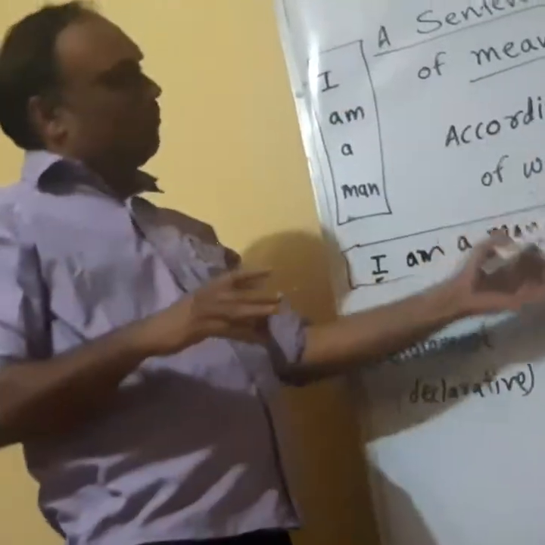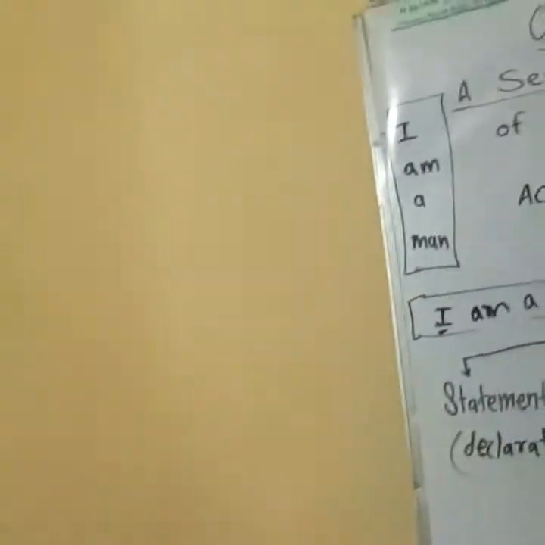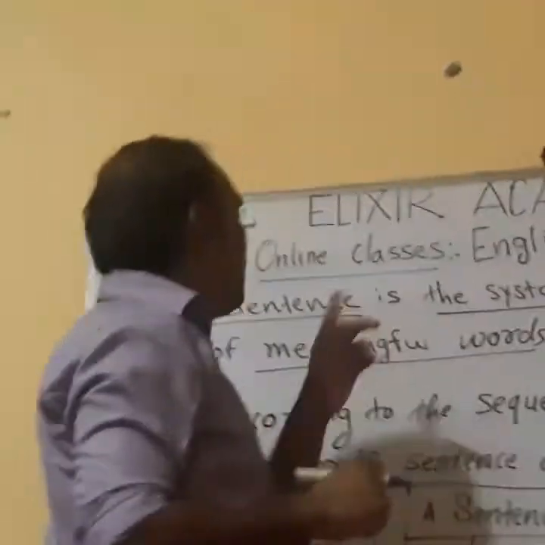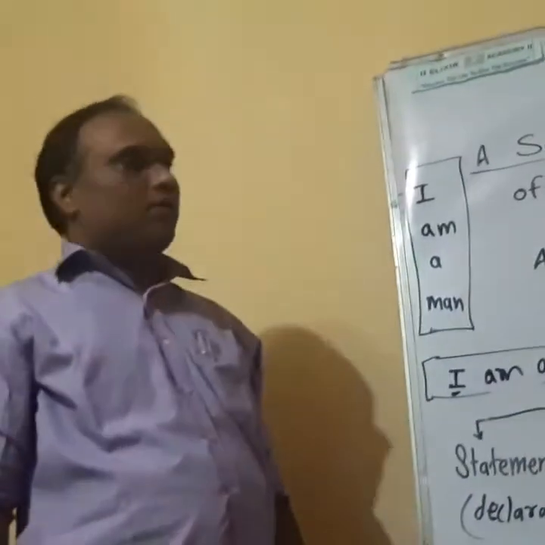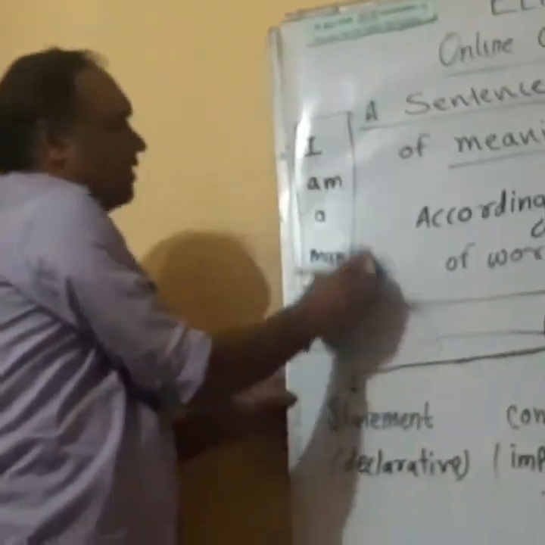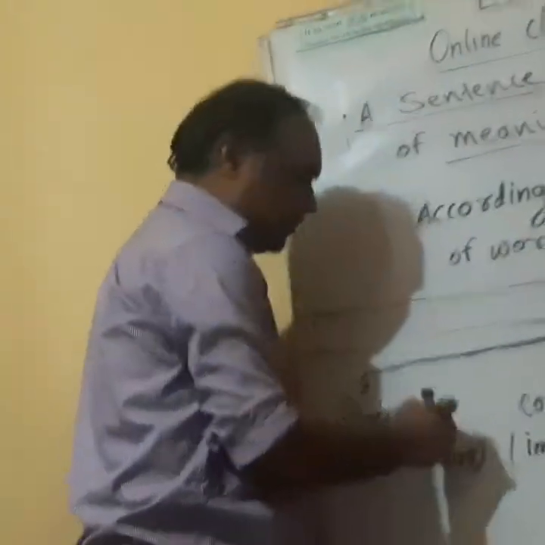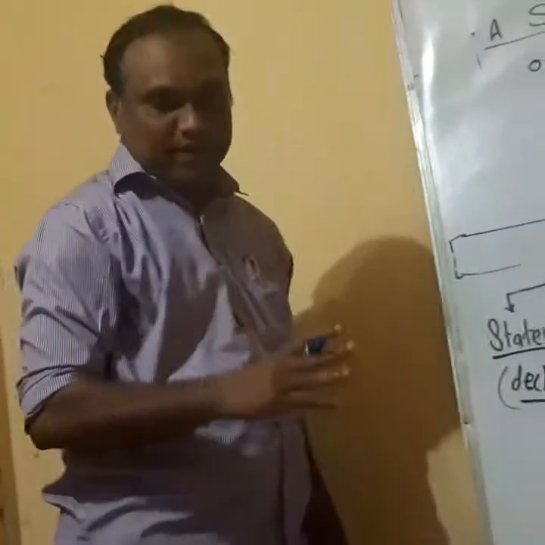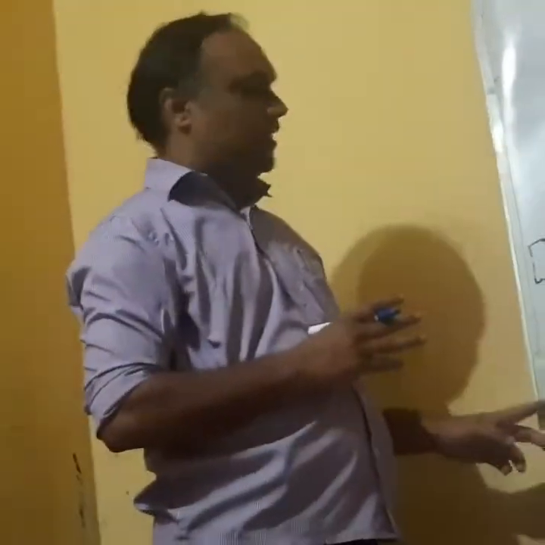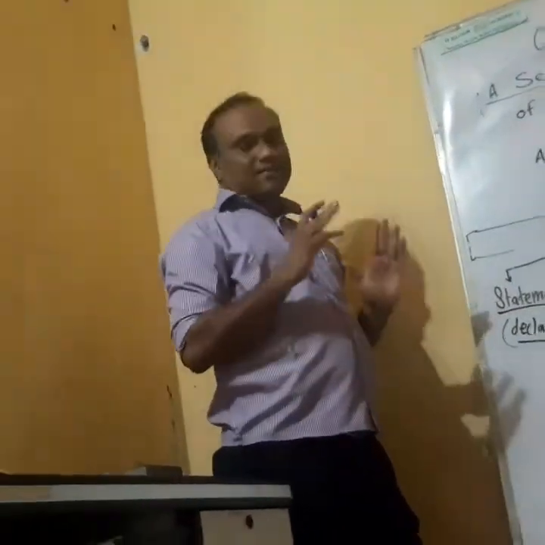So our next topic related to sentence is types of sentence, which are according to the prescribed sequence of the meaningful words in systematic arrangement. So in English, we will have types of sentence. First one is statement, which we also call declarative sentence or assertive sentence, which I have not mentioned here in writing, but you should keep in mind that statement is also called assertive sentence.